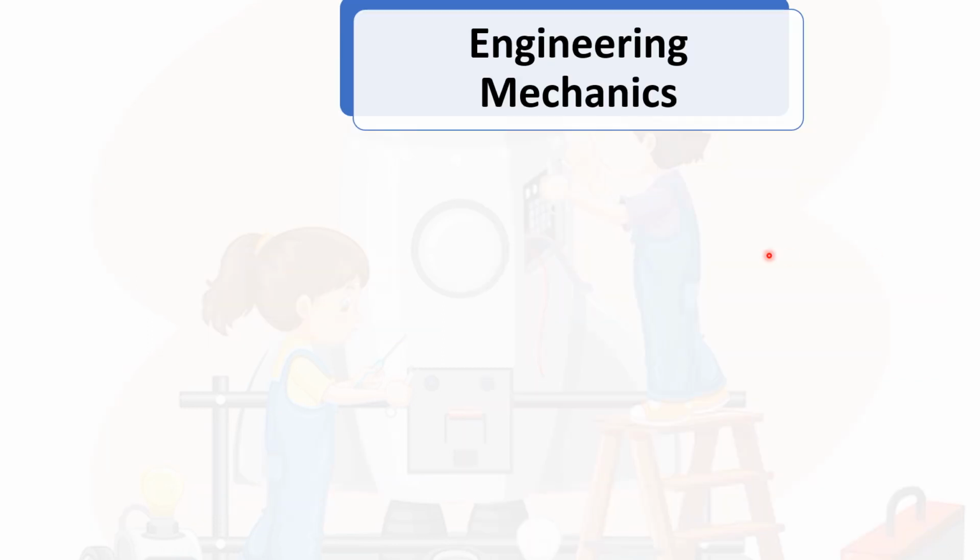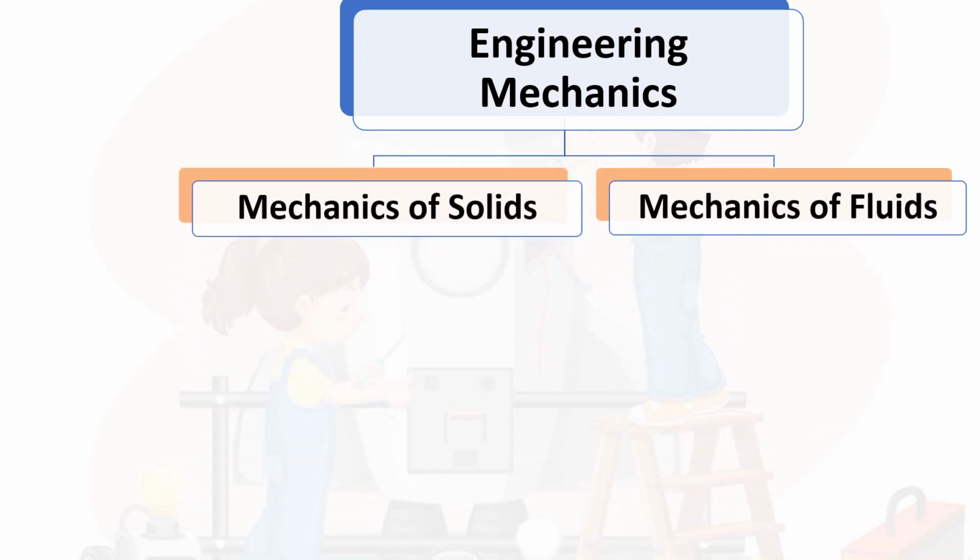So coming to the engineering mechanics, this is our target of consideration. Engineering mechanics can be broadly classified into two according to the consideration of objects. If you are considering solids, then that can be mechanics of solids. If you are considering fluids, fluids are those materials which are able to flow, then that comes under mechanics of fluids. So here in this chapter, we are considering solids only.